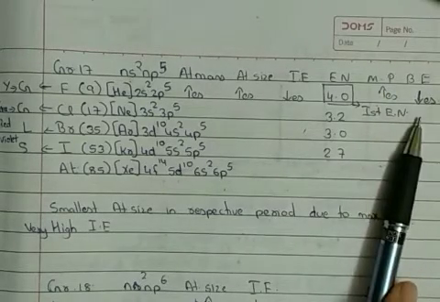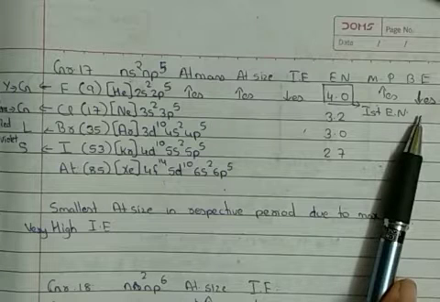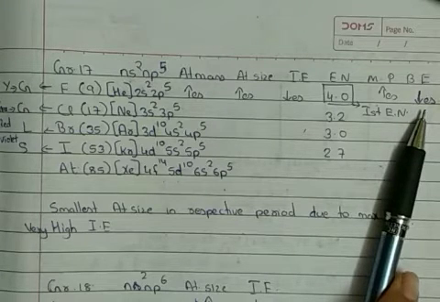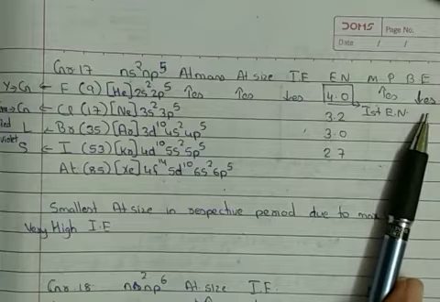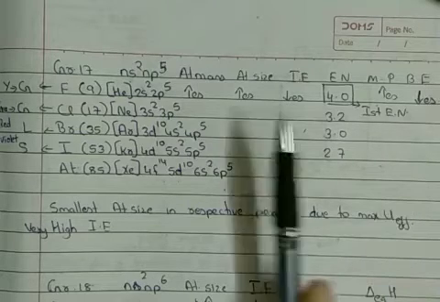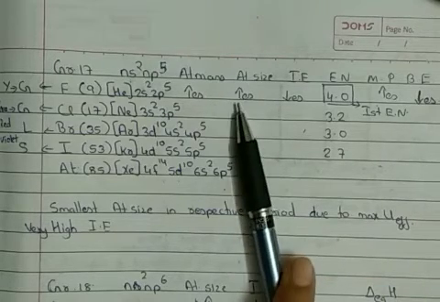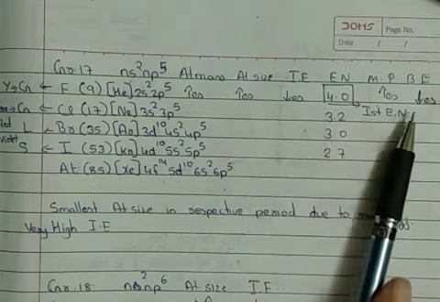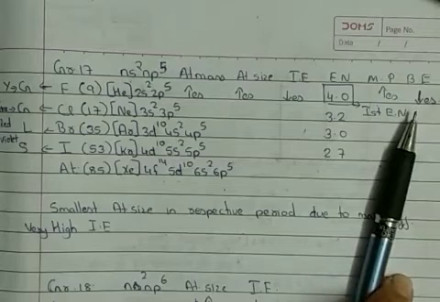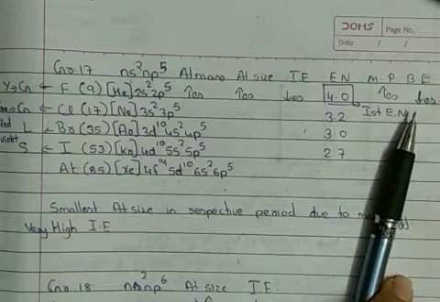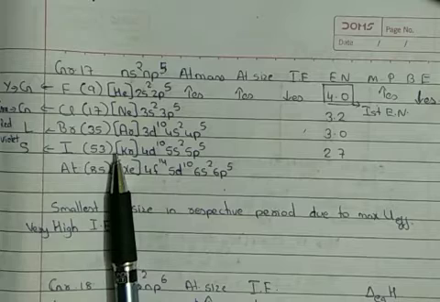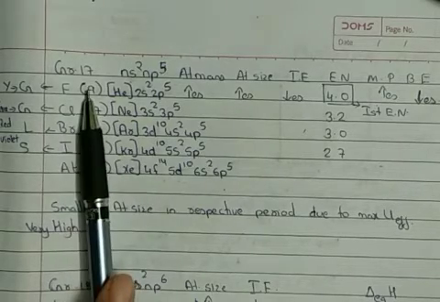This can come as a give reason question, that is, justify or give reason why bond enthalpy down group 17 goes on decreasing. So for that, the first part will be the increase in atomic size, the second part will be the increase in bond length, and the third part will be that, because of that, there is a decrease in bond enthalpy.